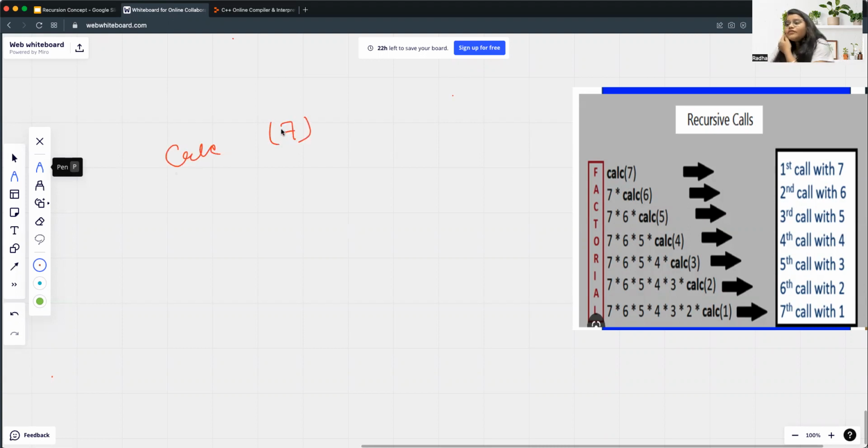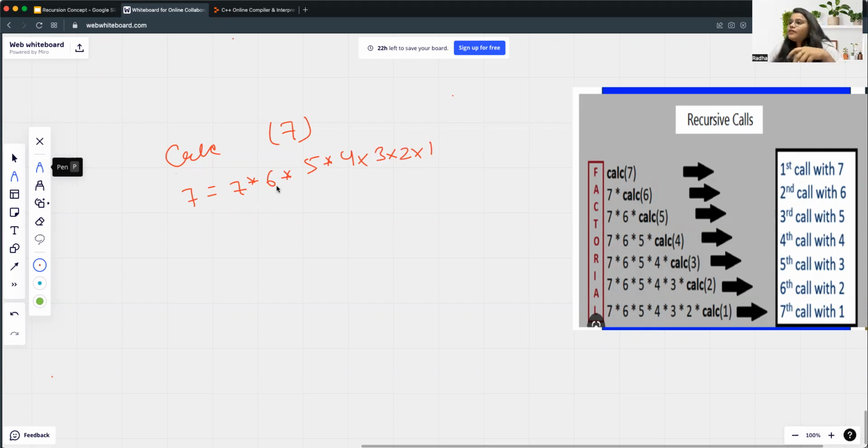To calculate the factorial of 7, let me ask you first, tell me what is factorial. So factorial of 7 is equal to 7 into 6 into 5 into 4 into 3 into 2 into 1. The result of this will be the factorial of 7.